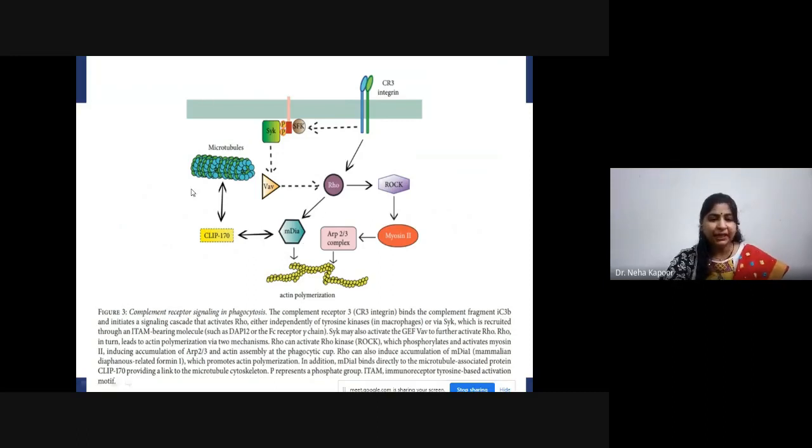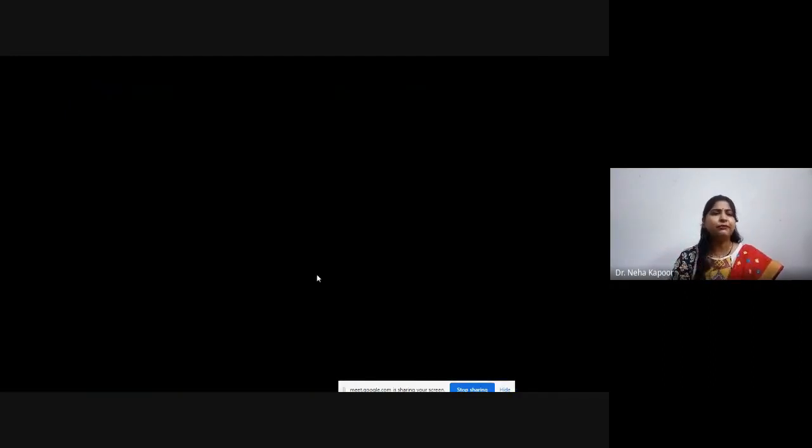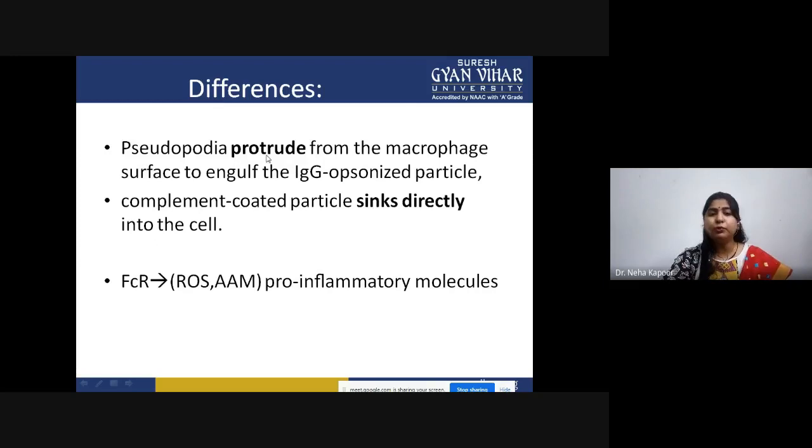And this mDia1, as you can see, is directly acting, or it can move to another channel, that is it can directly attach to the microtubule-associated protein SLP170, and it will provide a link to the microtubule cytoskeleton. So this is the process of complement receptor mediated phagocytosis. However, there is some difference. For example, the pseudopodia that protrude from the macrophage surface to engulf the IgG opsonized particles and the complement coated particles sink directly into the cell. But in the case of Fc receptor, ROS and other pro-inflammatory molecules are required.